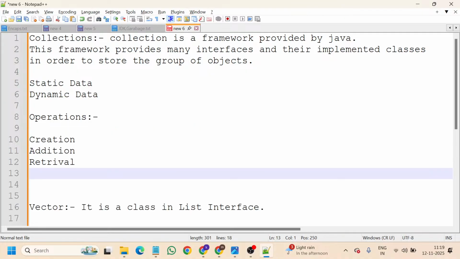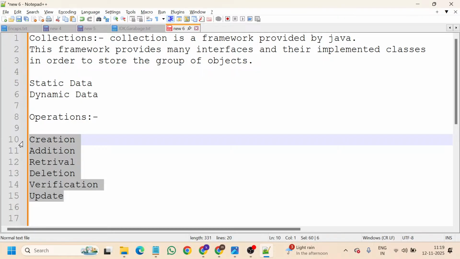So basically we will add verification and addition to the CRUD operations. So what are CRUD operations? C, R, U, D. In CRUD operations, we include addition and verification along with these operations. In real time, if they ask you to explain CRUD operations, it is creation, retrieval, update and delete.